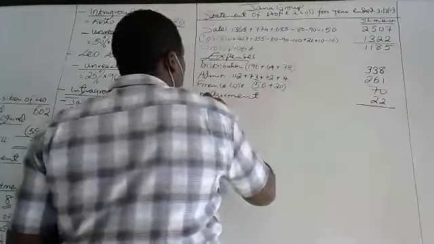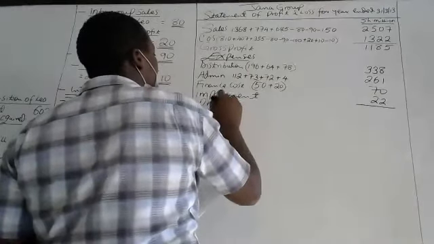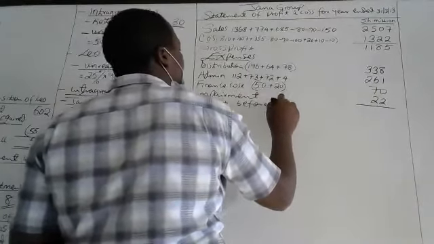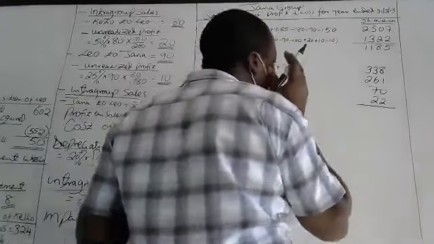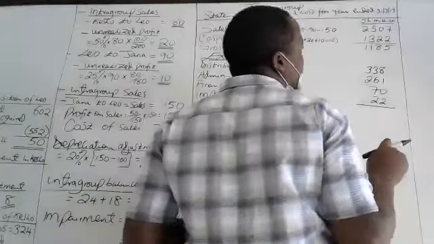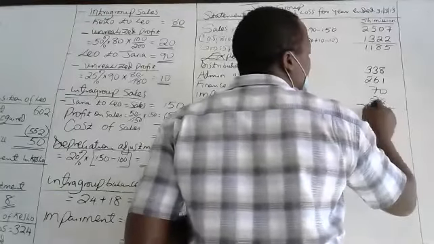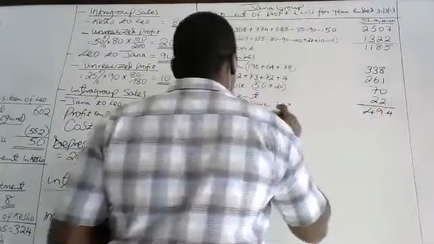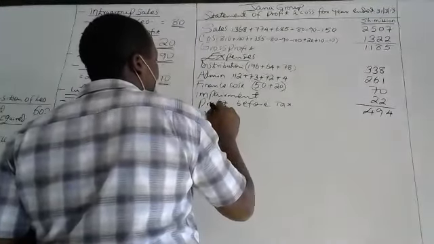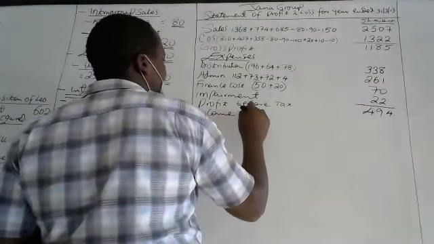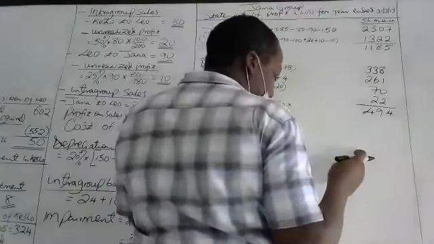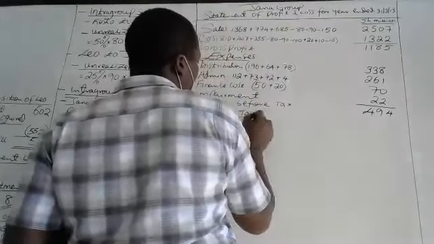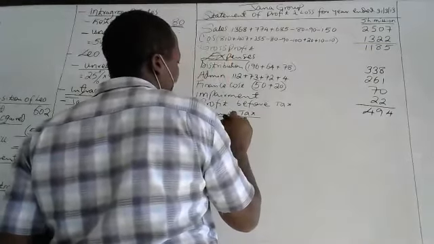So profit before tax. And that is equal to what? 494. Then after that, income tax. And income tax, we have both current and deferred. We want to show both, we have current.